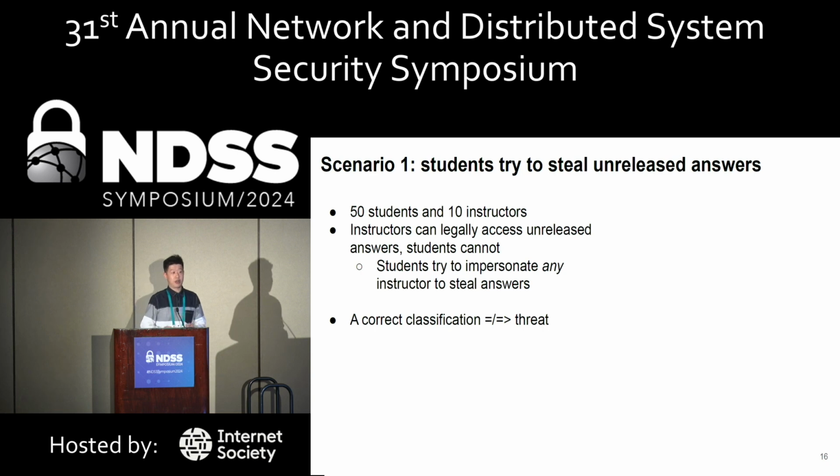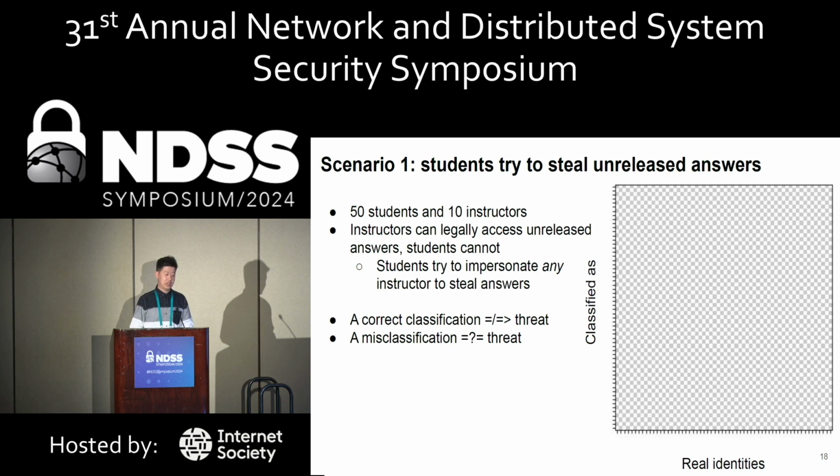Now, we know that a correct classification is not a threat. And the question arises, is every misclassification always a threat? Here, we use a certain mapping for illustration purposes. On the horizontal axis, these are the real identities, the ground truth labels. And on the vertical axis, these are the classified labels, the predicted labels.